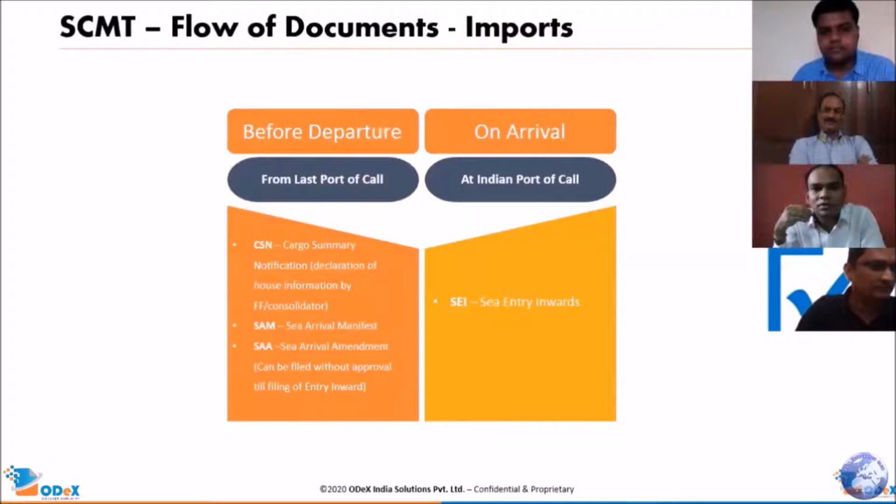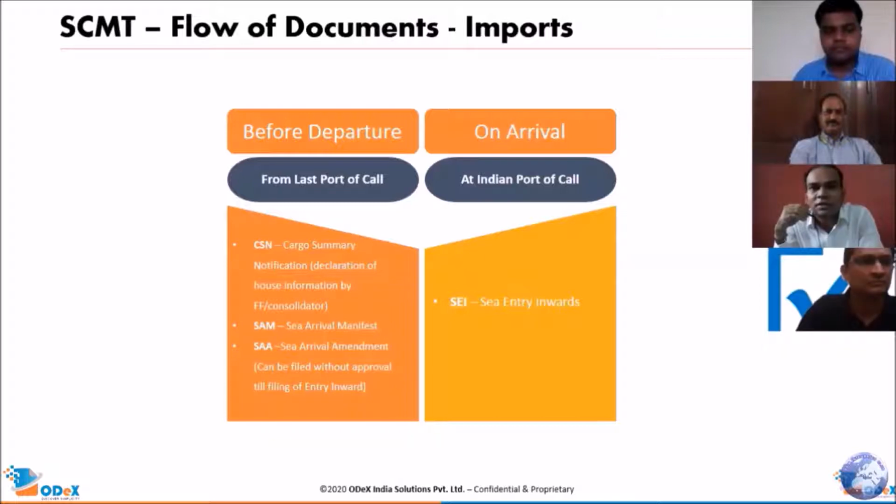Suppose a vessel is arriving from a foreign port of call. Before departure from the last foreign port of call, there are three things to consider. The first is the CSN, the cargo summary notification, which is a declaration of house information by the freight forwarder or consolidator.